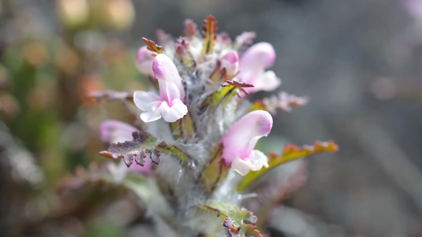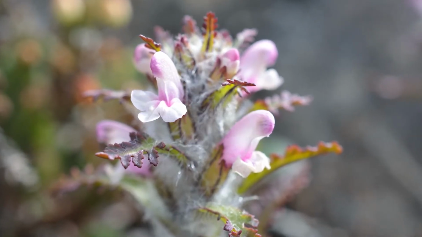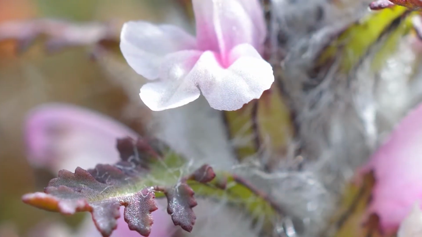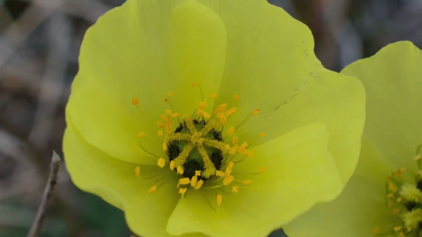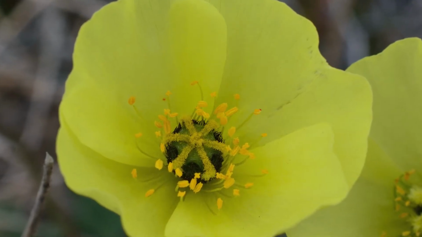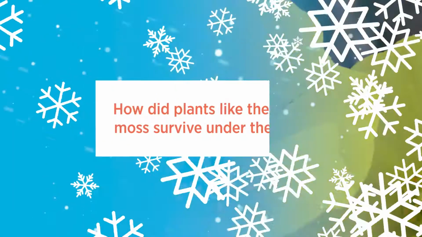Some plants have hairs, which trap an insulating layer of warm air around them. This is something that we know very well. Some plants, like Arctic poppies, follow the sun with their petals, like a satellite dish. This is called heliotropism, and it keeps the seeds at the center of the poppy warm.